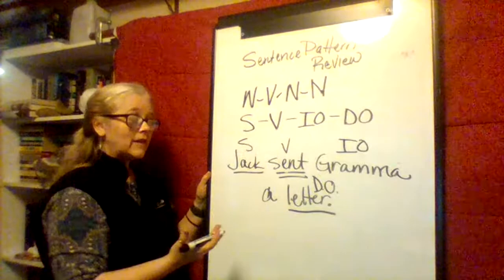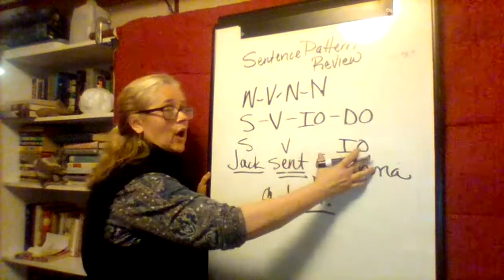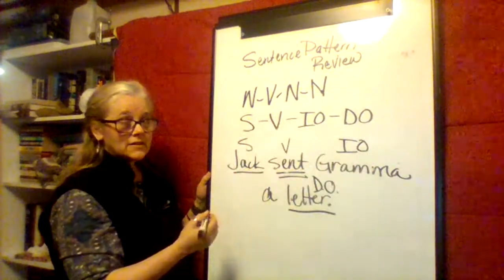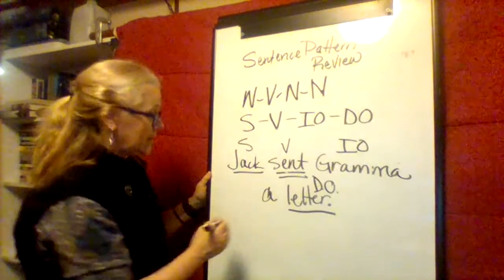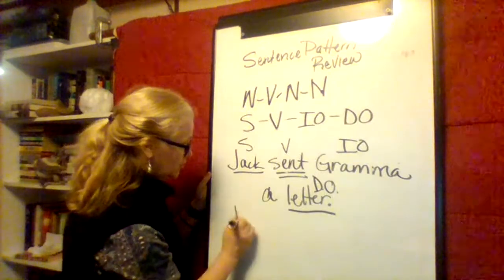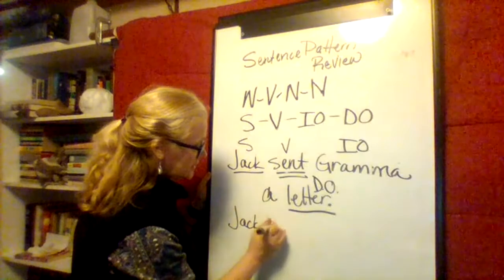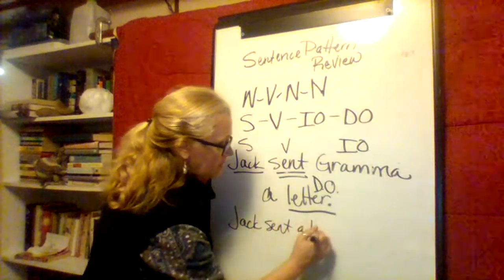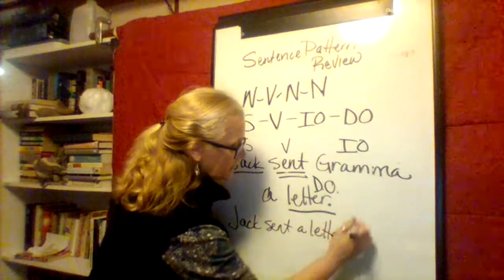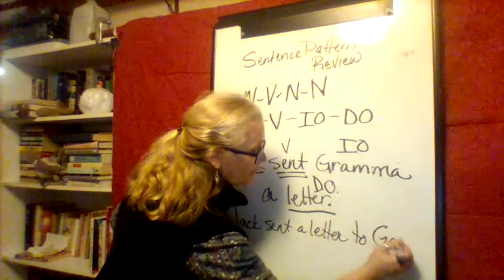And I could rewrite that and take out the indirect object and make it a prepositional phrase instead. And I would write, Jack sent a letter to Grandma.